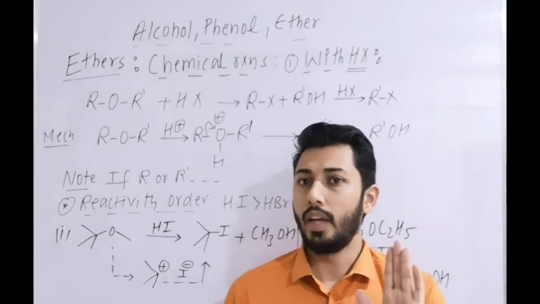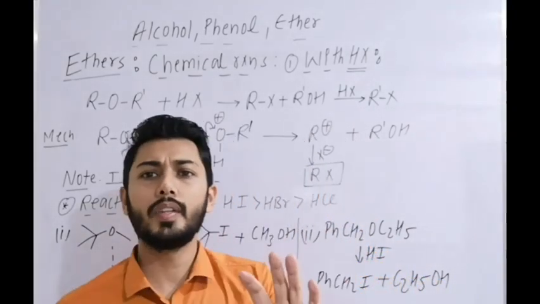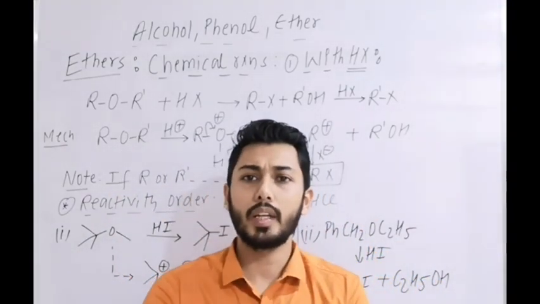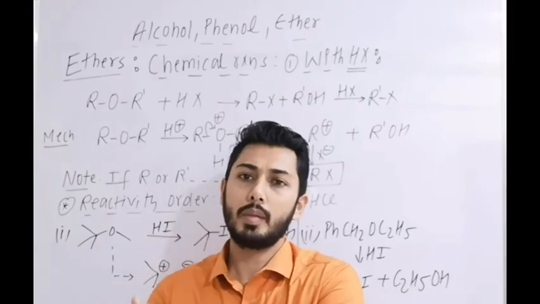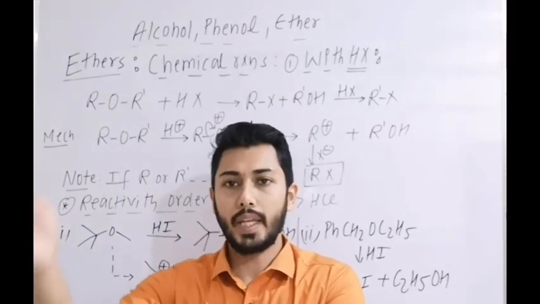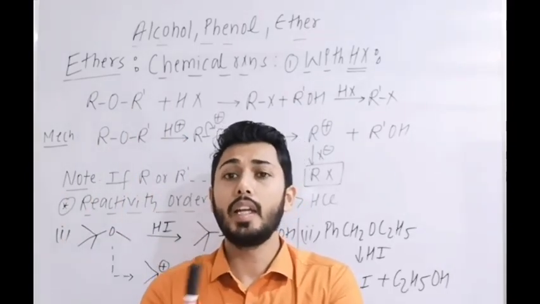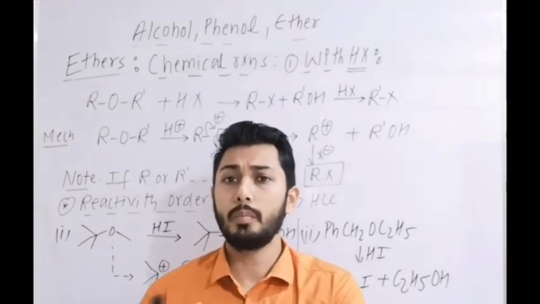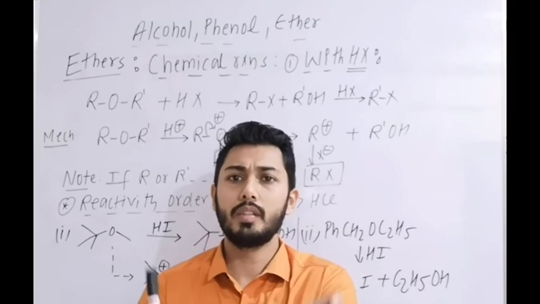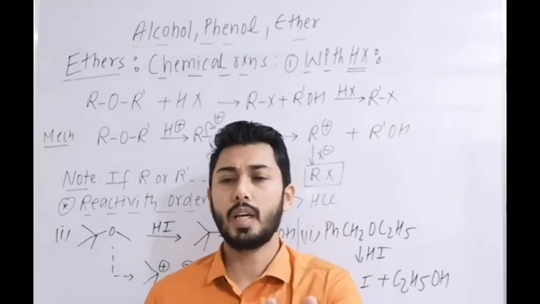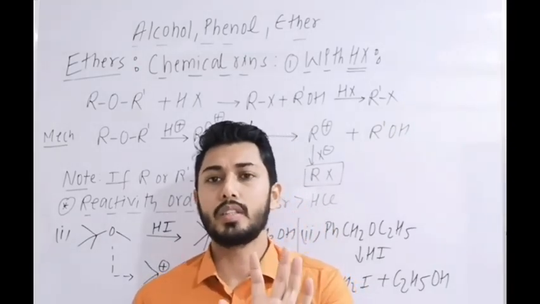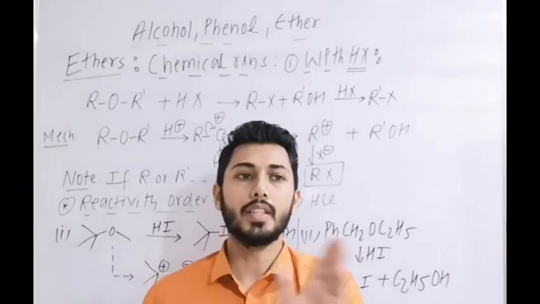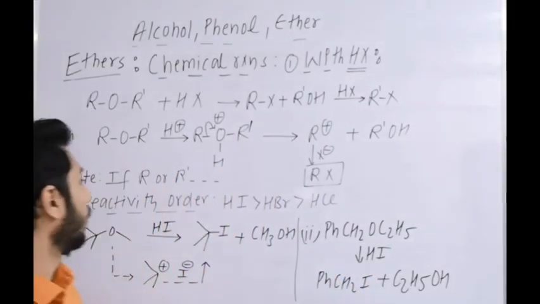It will go through the SN1 mechanism. If any of them will generate a more stable carbocation, then the more stable carbocation will form and this will be attacked by X⁻. And if both are primary or secondary, not after rearrangement, whatever is given, compare on that basis. If both are primary or both are secondary, then it is the SN2 mechanism.